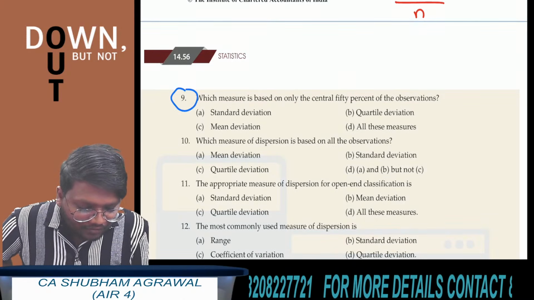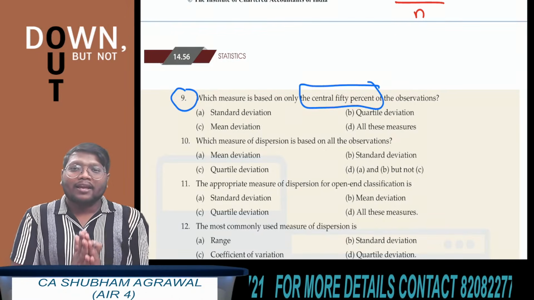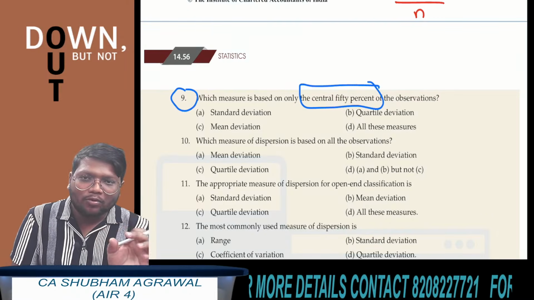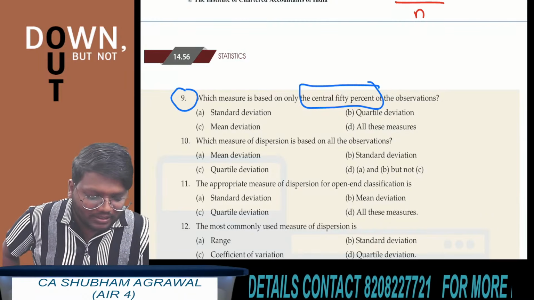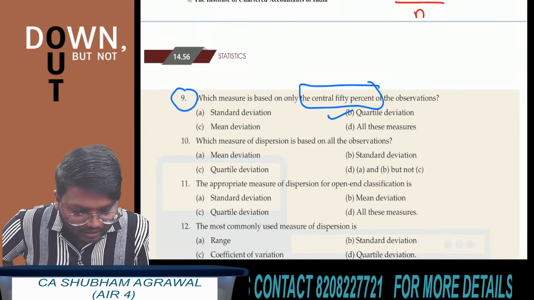Question number 9. Which measure is based on the central 50% of the observations? Just now I have told you that when we are finding quartile deviation, we are concerned with the middlemost 50% observations only. We are not concerned with the extreme observations. Which option is correct here? Quartile deviation.